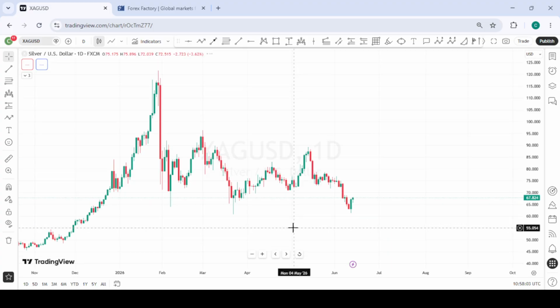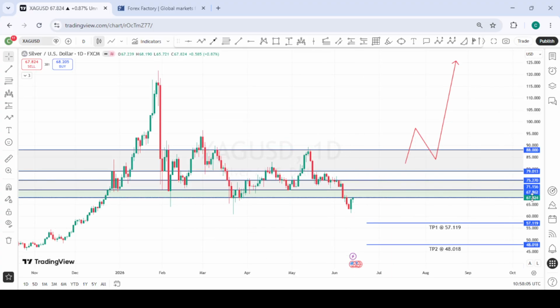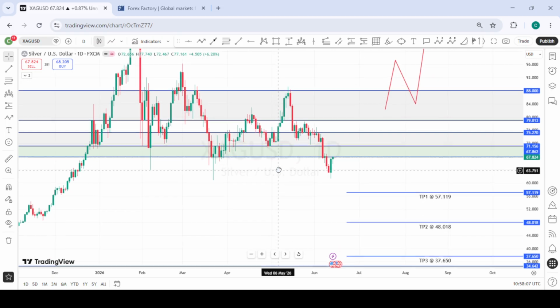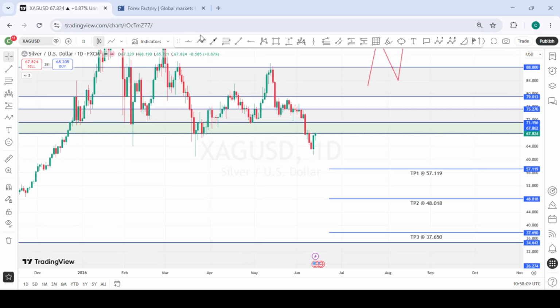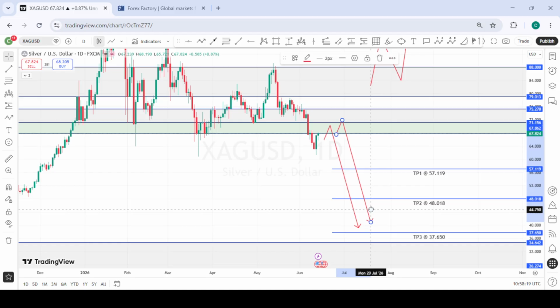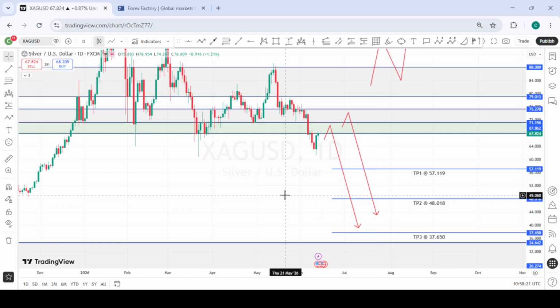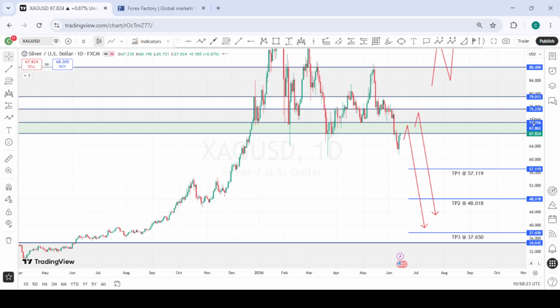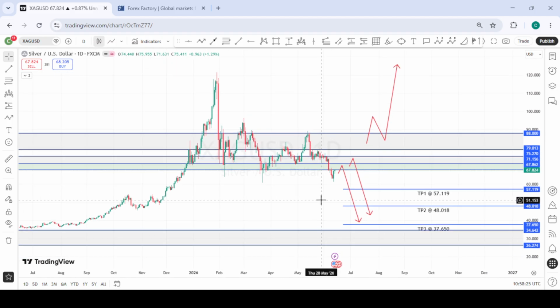This is silver. We're also looking out for a possible pullback into this area of interest, this first area of interest. Look for selling opportunities to the downside. Should price pull back to the second zone above, we'll still be interested in taking our sales from there to the downside for silver. So we're also very bearish on silver now.